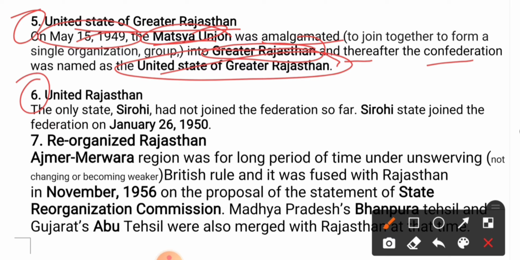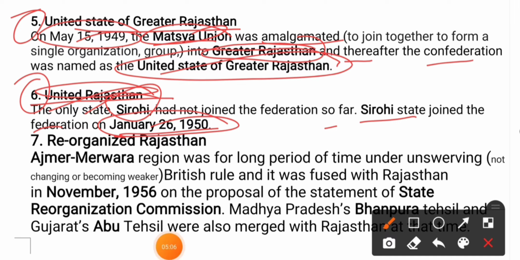Our sixth integration point is about United Rajasthan. The only state, Sirohi, had not joined the federation so far. The Sirohi state joined the federation on January 26, 1950. They may ask you the question of when Sirohi became part of Rajasthan, so you should remember that it was 26 January 1950.